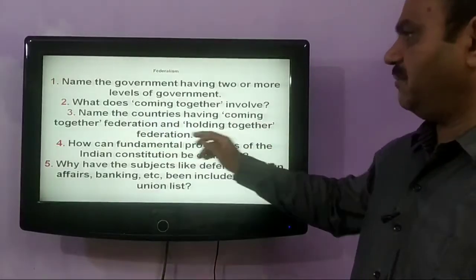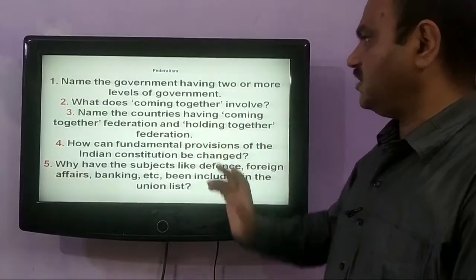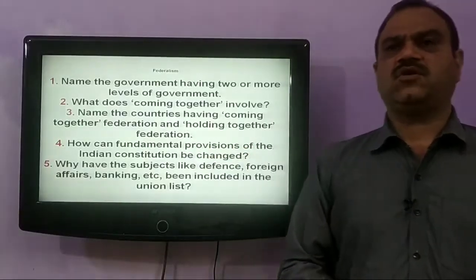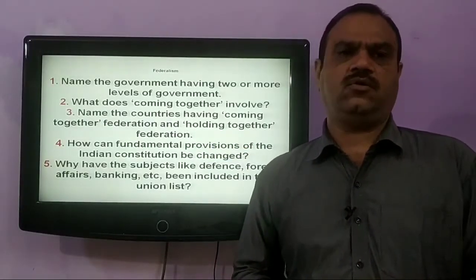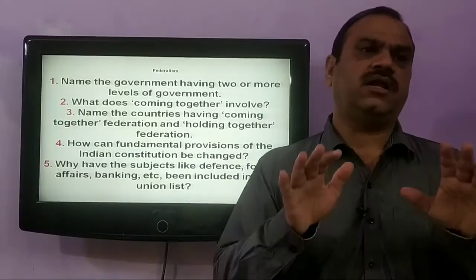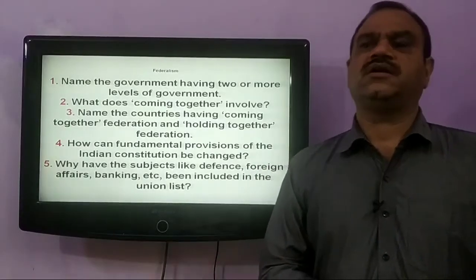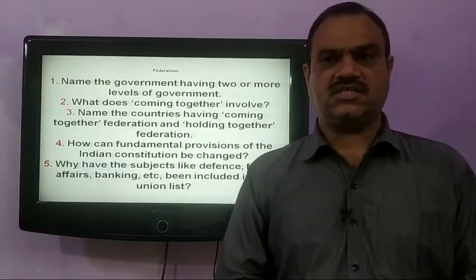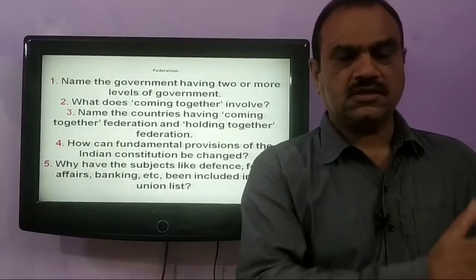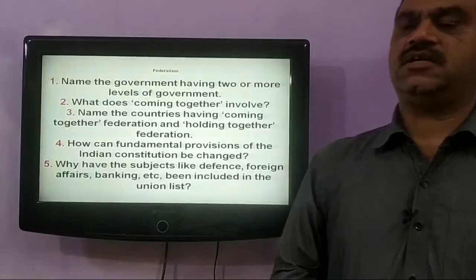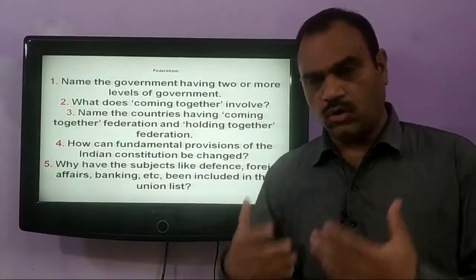Name the countries having coming together federation and holding together federation. So first we have to understand what is holding together. In holding together federation, when a large country, a huge country, for administrative convenience is divided into different states, that is called holding together.